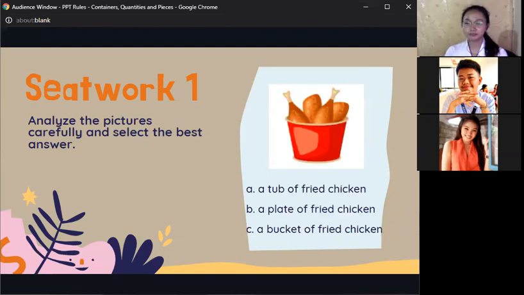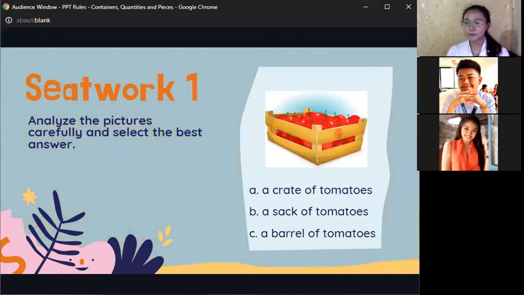The next one. A tub of fried chicken, a plate of fried chicken, or a bucket of fried chicken. A bucket of fried chicken, ma'am. Yes. Oh, I'm getting hungry. Okay, next. A crate of tomatoes, a sack of tomatoes, or a barrel of tomatoes. Ma'am, a crate of tomatoes. It is a crate full of tomatoes.